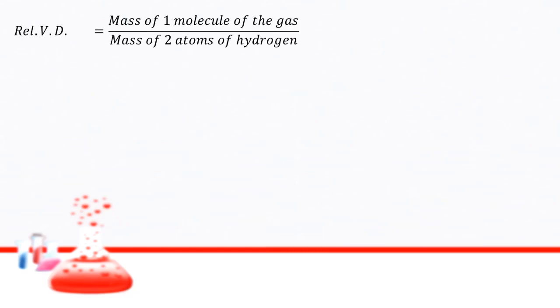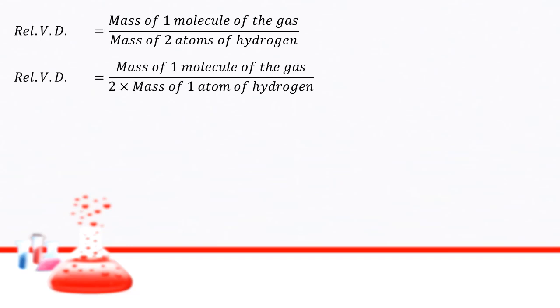Next, relative vapor density is equal to the mass of one molecule of the gas divided by the mass of two atoms of hydrogen. That means in place of one molecule of hydrogen, we can write two atoms of hydrogen, because the atomicity of hydrogen is 2. Now, relative vapor density is equal to the mass of one molecule of the gas divided by 2 into the mass of one atom of hydrogen.